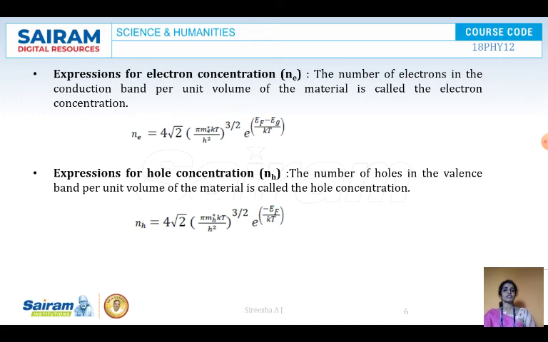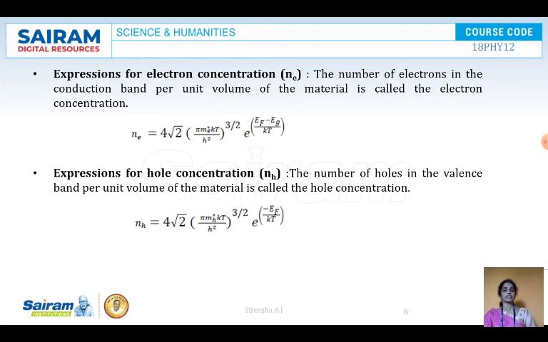The number of electrons in the conduction band per unit volume of a material is called electron concentration. As I discussed before, the electrons move freely in the conduction band constituting the electron current. So where can you find the electrons? In the conduction band. So in the expression for electron concentration, we take the number of electrons in the conduction band per unit volume of a material.